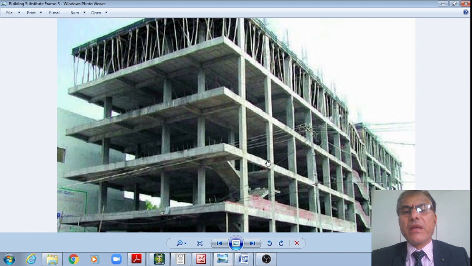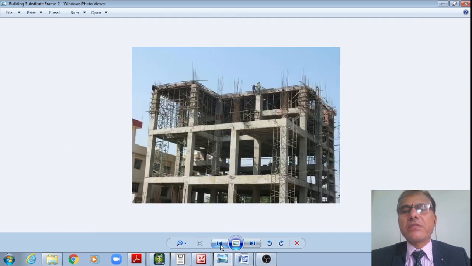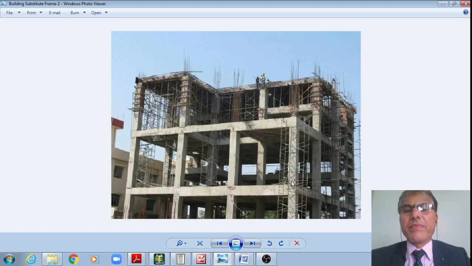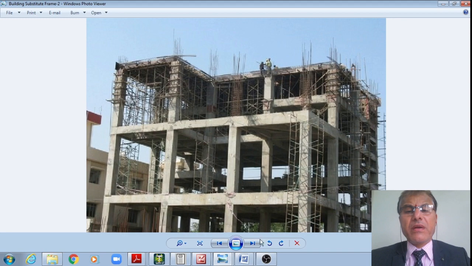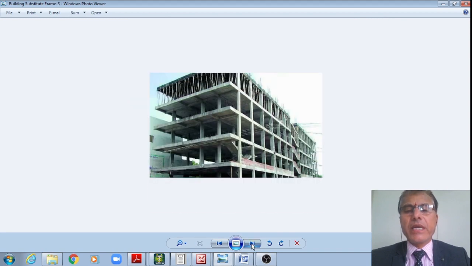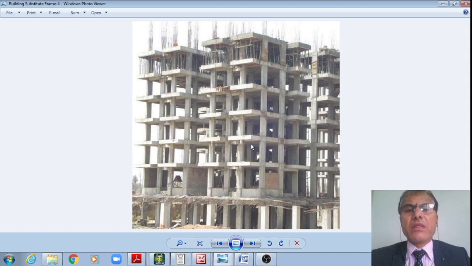This is the first column grid. That is the second column grid, so on and so forth. If the grids are there at regular spacing, even you can see in the transverse direction also grid is there. Therefore, in such cases we can make use of the substitute frame method. Even the second row is also having 1, 2, 3, 4 columns, like this. Here I do have the perfect grids. Therefore, such type of structures where perfect grids are available, we can use the substitute frame method